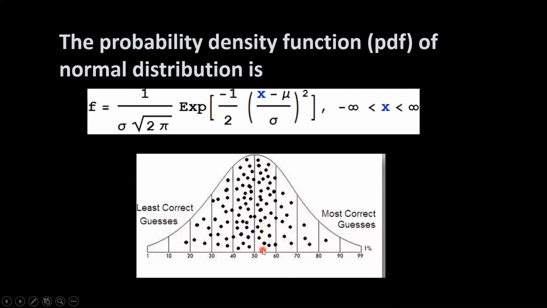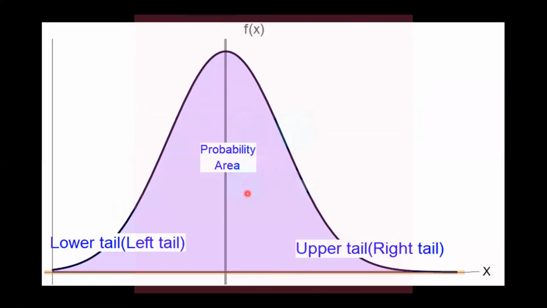So such type of variables in which there is scatteredness of the data and observations around the central or middle value, such type of scenario is normal distribution. This is the shape of the normal curve in which right and left tails exist on the extreme edges. The shaded area is the probability of the normal curve.